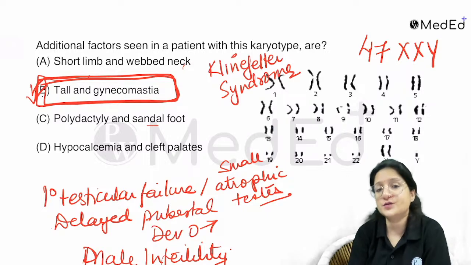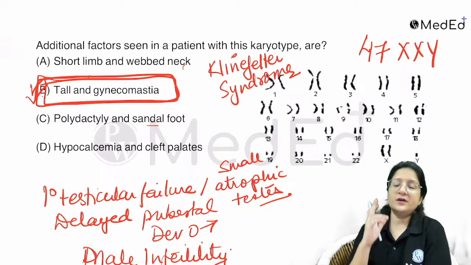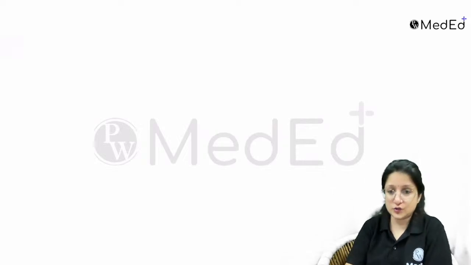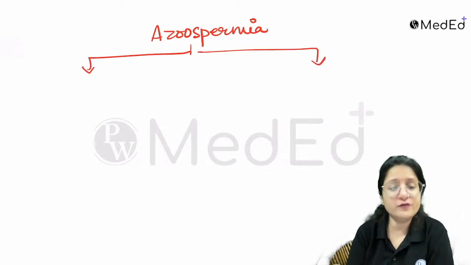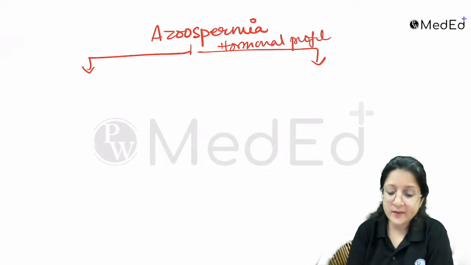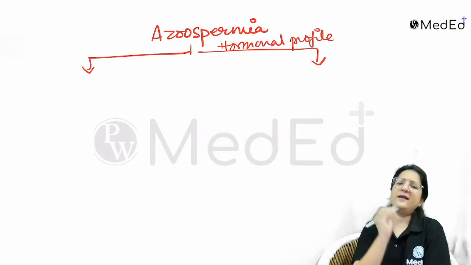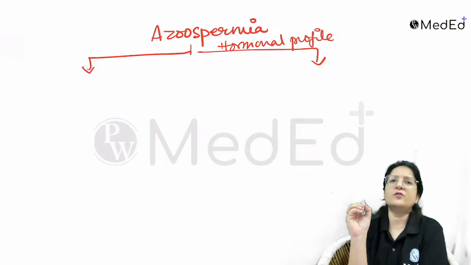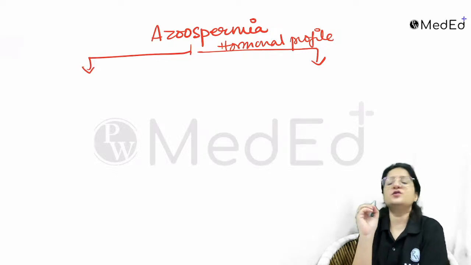So remember, they are asking you questions on male infertility. Whenever you have azoospermia, ideally we go for the full hormonal profile, the complete hormonal profile. But if you have to pick one, they're also fond of picking one, then FSH helps you differentiate.